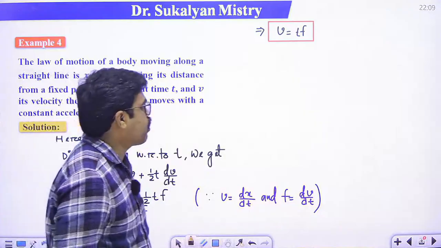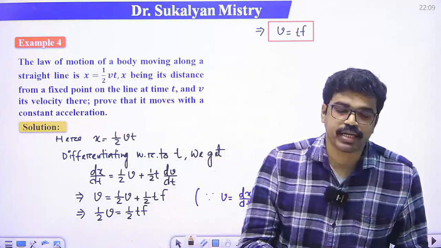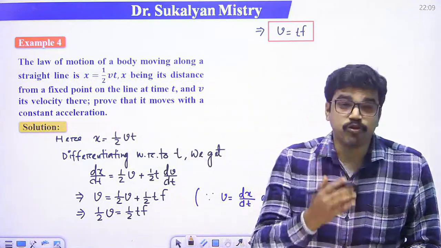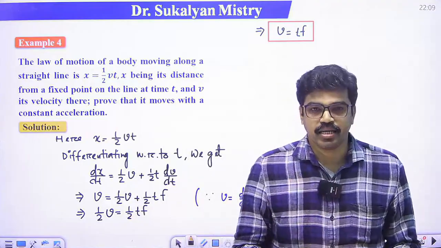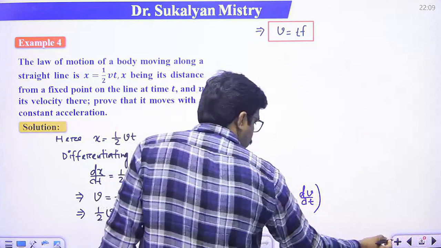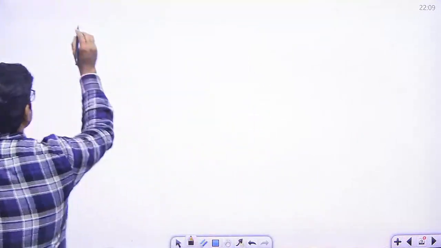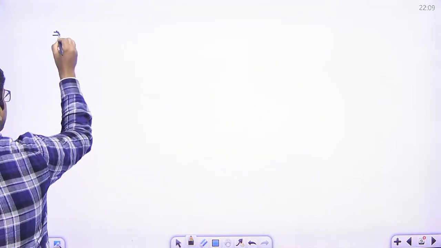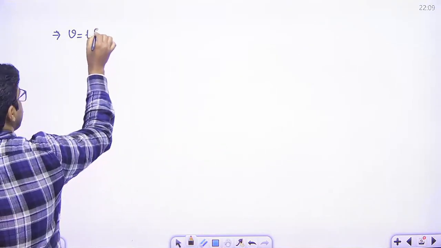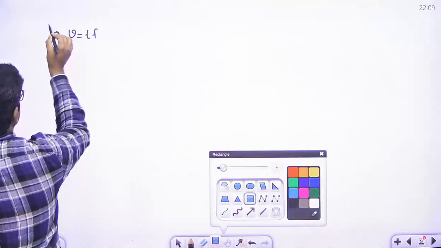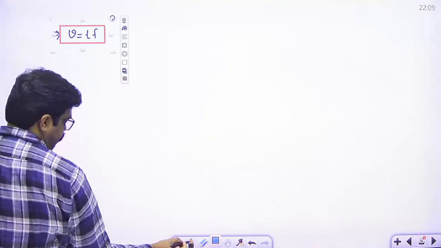So now we have to calculate acceleration. If we differentiate with respect to t, that is dv/dt, this is the acceleration, right? So v is t into f. This is the velocity expression.